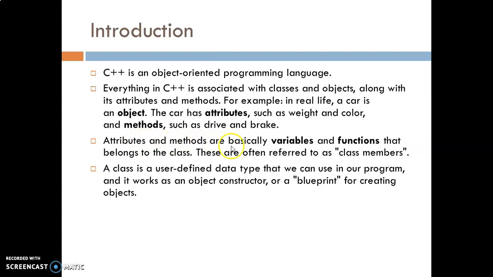Whenever we talk about attributes, we are talking about variables, and whenever we talk about methods, we are talking about functions in the C++ language. A class is a user defined data type. Whenever we talk about class, it is a data type created by the user.